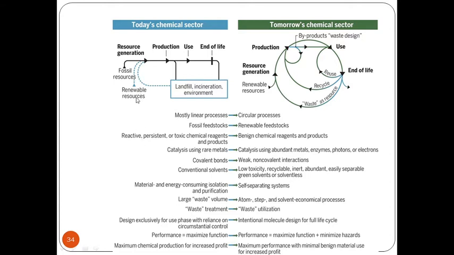Let us go through this system. There will be renewable sources, but we are more dependent on fossil resources. This gives me resource generation. Then production will be there, then use and end of life. If there is production and any type of byproduct, there are a lot of landfills, incineration, and a lot of byproducts which cause harm to the environment.